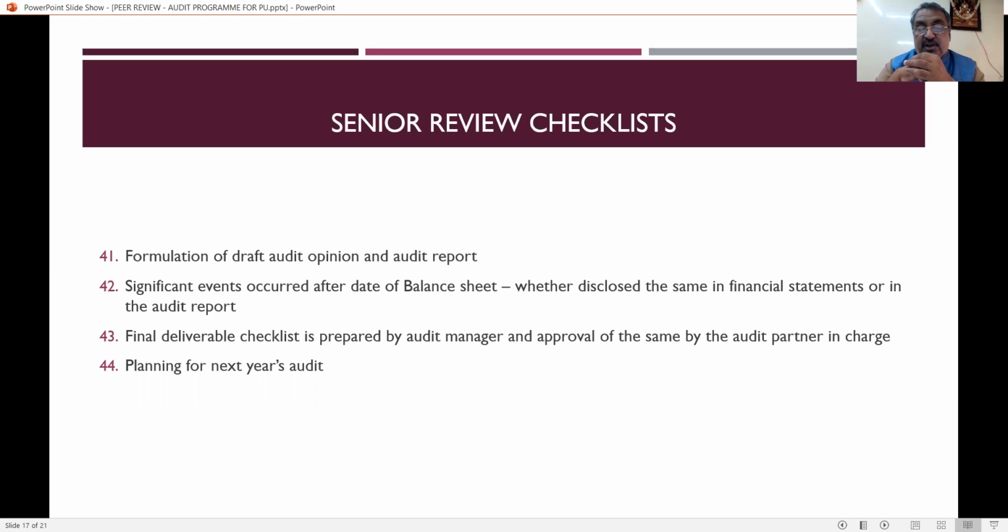Then final deliverable checklist is prepared by the audit manager and approval of the same by the audit partner in charge. So after preparing everything, the final checklist has to be prepared by the audit manager, and that has to be verified by the audit partner who is in charge. That means the work is being divided into two. After considering everything, the audit manager prepares the final deliverable checklist. This is the final thing based on which we have done the audit, and the same thing has to be approved by the audit partner. And what about the planning for the next year's audit? That also should be there in the checklist.